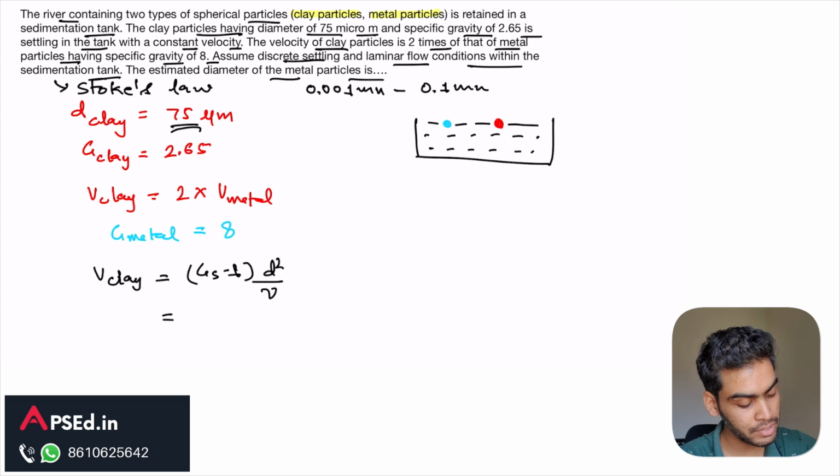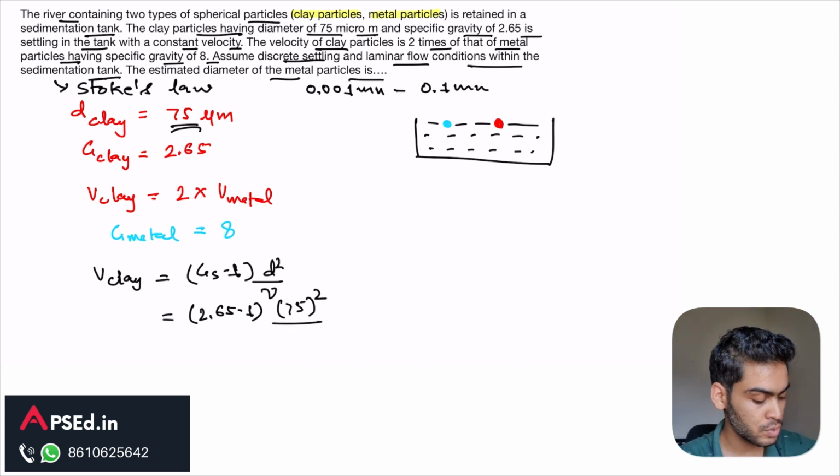So Gs minus 1, 2.65 minus 1, diameter of clay particle, it is 75 micrometer, so 75 square upon nu. Nothing is given about this kinematic viscosity, so first let's leave it like this, and we can see what we know for the metal particle.